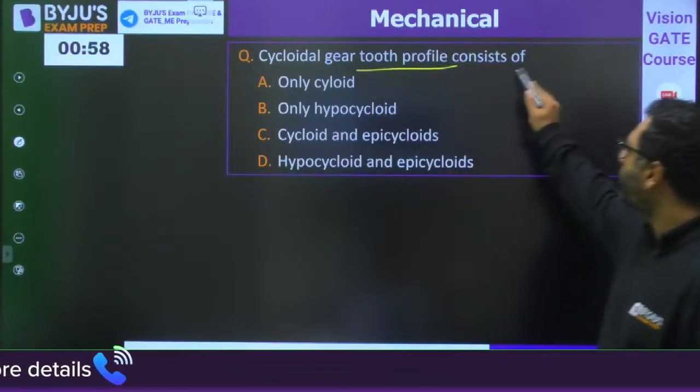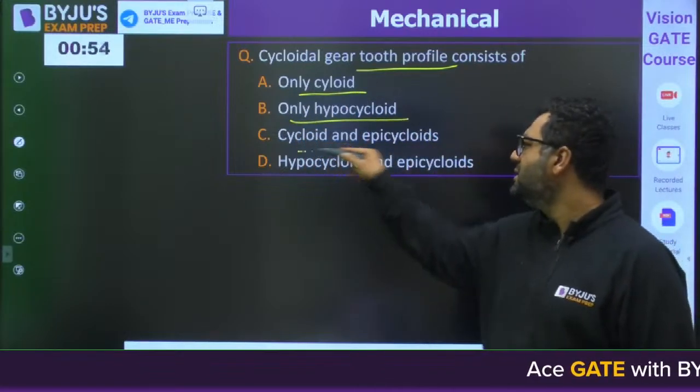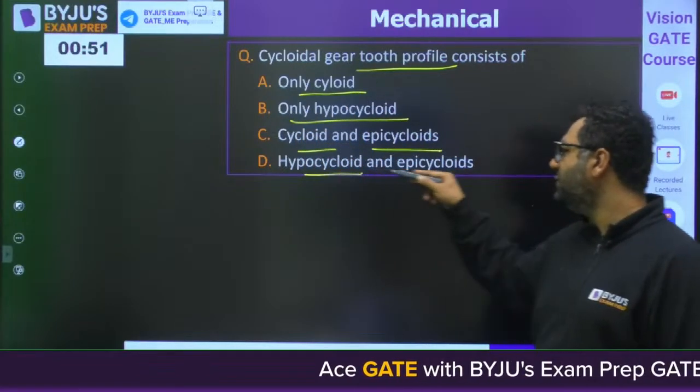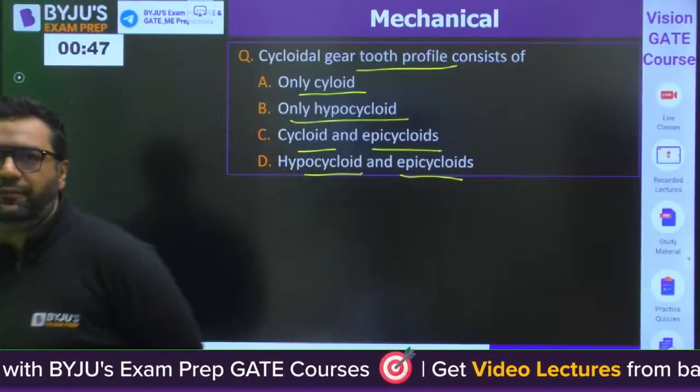Cycloidal gear tooth profile consists of only cycloid, only hypocycloid, cycloid and epicycloid, hypocycloid and epicycloid. Tell me the answer.